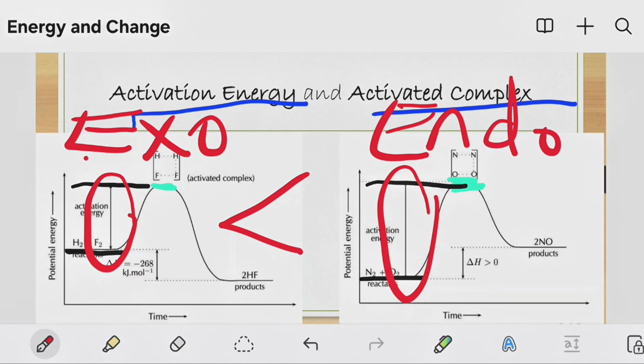That is true because for an endothermic reaction, more energy needs to be absorbed so that the reaction takes place. Hence, we have a greater activation energy for endothermic reactions than exothermic reactions.